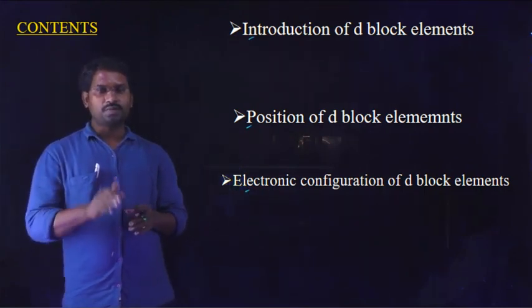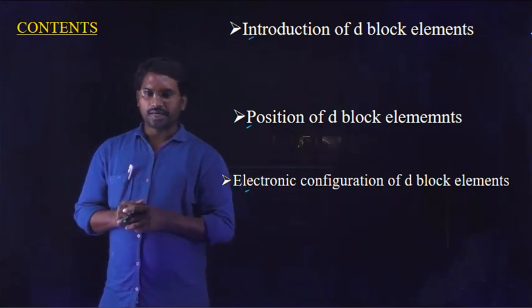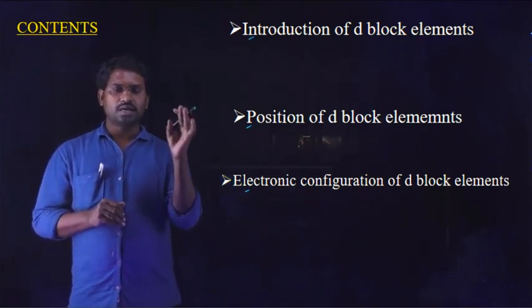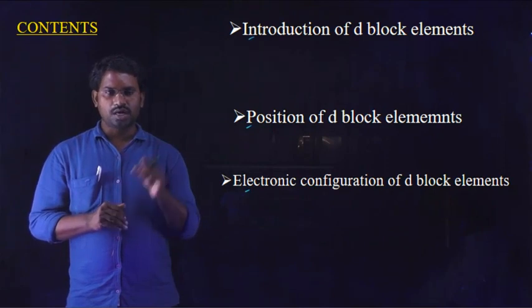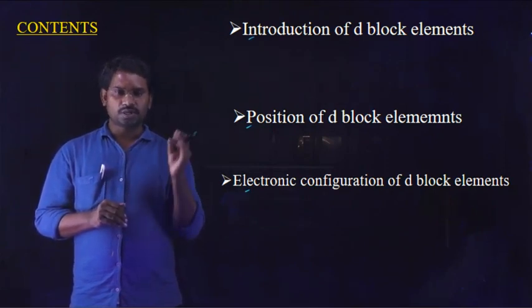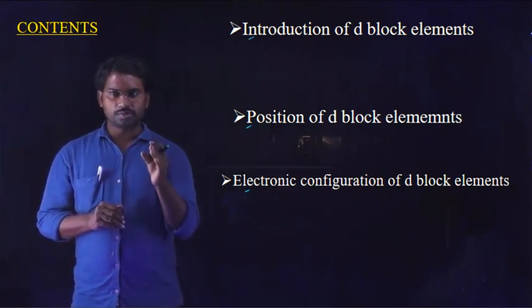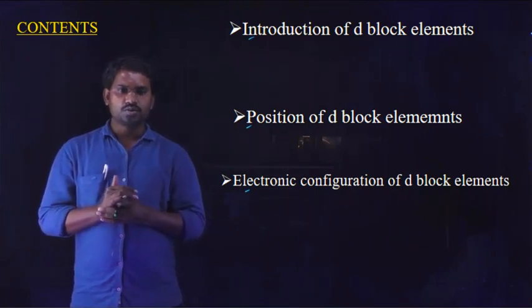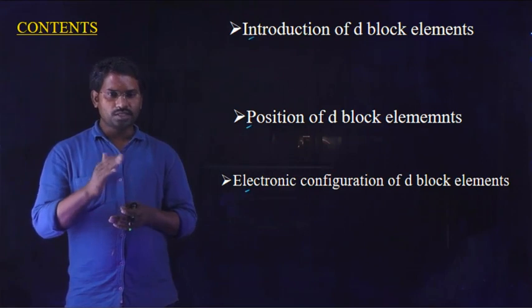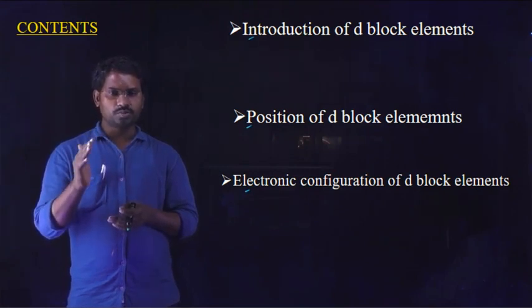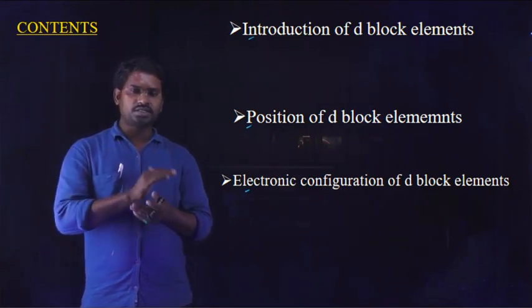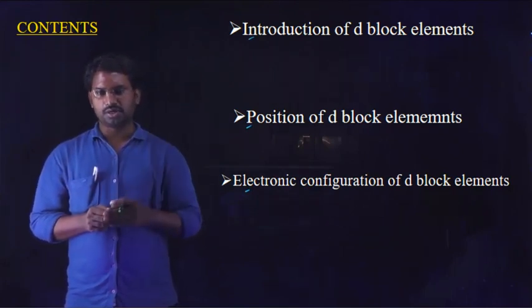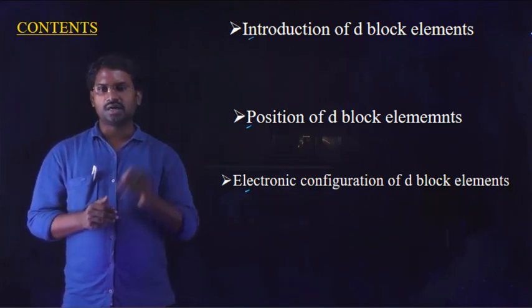If an element belongs to D block, it has a configuration like (n-1)d1 to 10 and ns1 to 2. Some elements belong to D block but cannot be treated as transition elements, because they have a completely filled D subshell, like the 3d10 configuration.